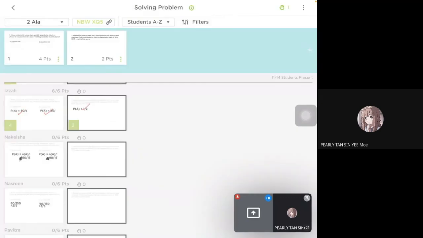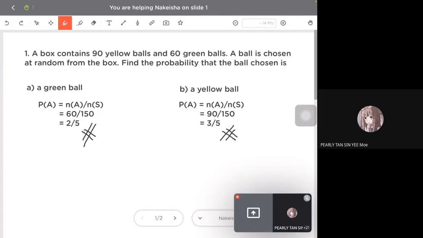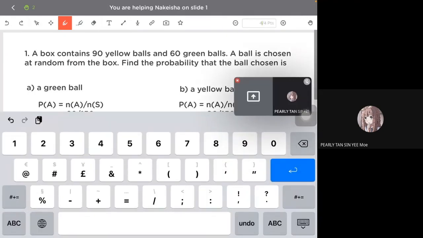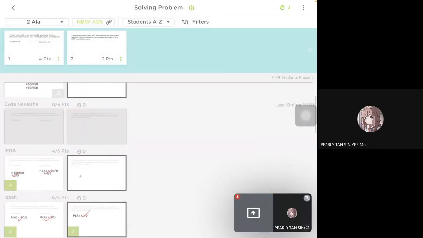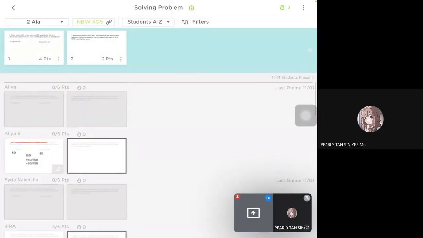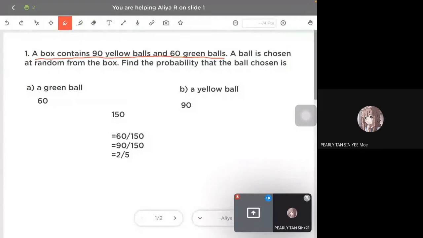Simple, right? Senang saja. So, ini siapa punya? Kesha. Okay, good. Number 2 not yet, Kesha. Who else raise your hand? Okay, then Leah, this one is what? Ini bahagian A, bahagian B. Ini bahagian A kan? Ini bahagian B. Okay, Alia.